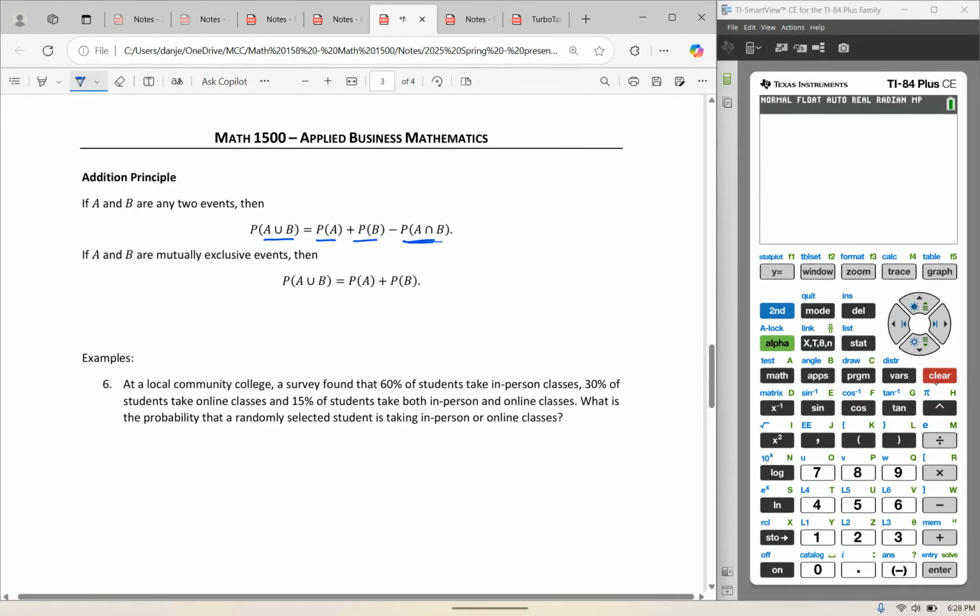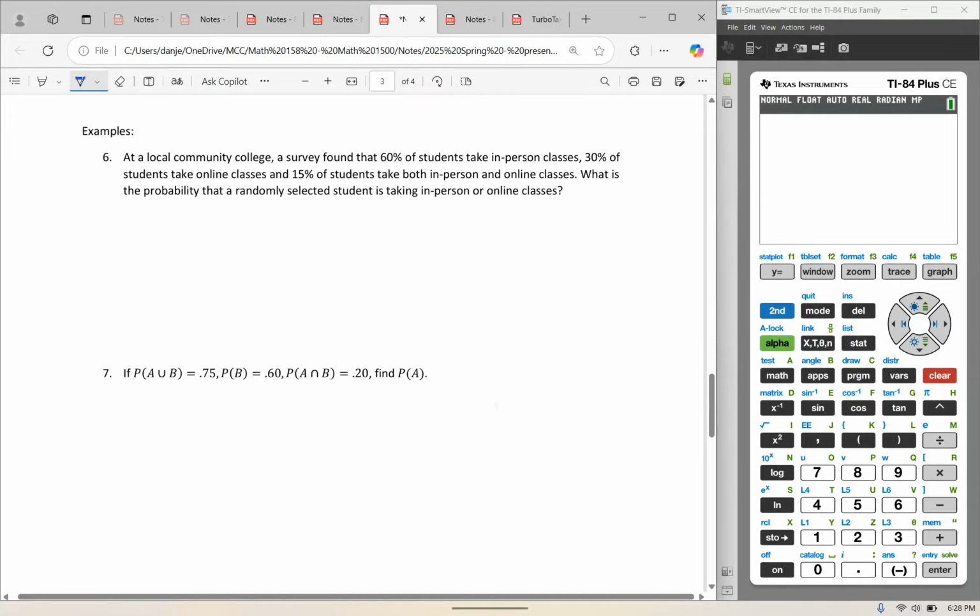But then I have to subtract the possible overlap, the possible situation where there are outcomes in both categories, in both sets. If the outcomes A and B are mutually exclusive, then I don't need to worry about the probability of A and B because it would be 0. So let's look at a couple of examples.